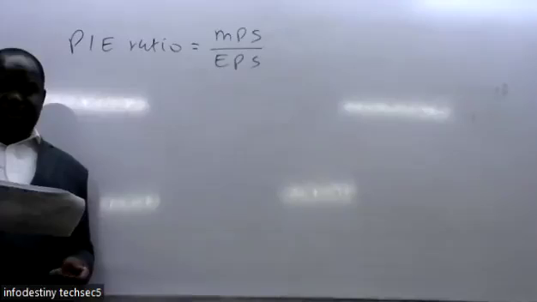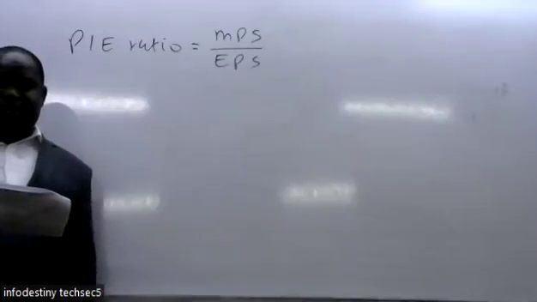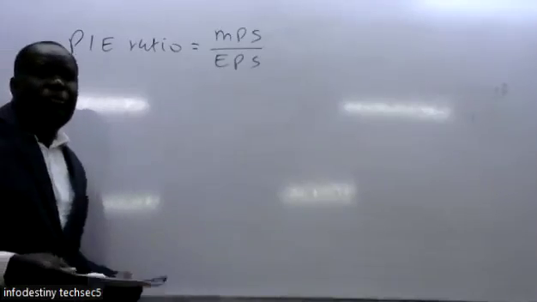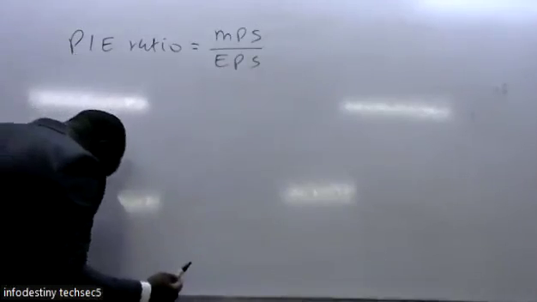Market price per share was given, but earnings per share was not given, so we need to compute the earnings per share first.